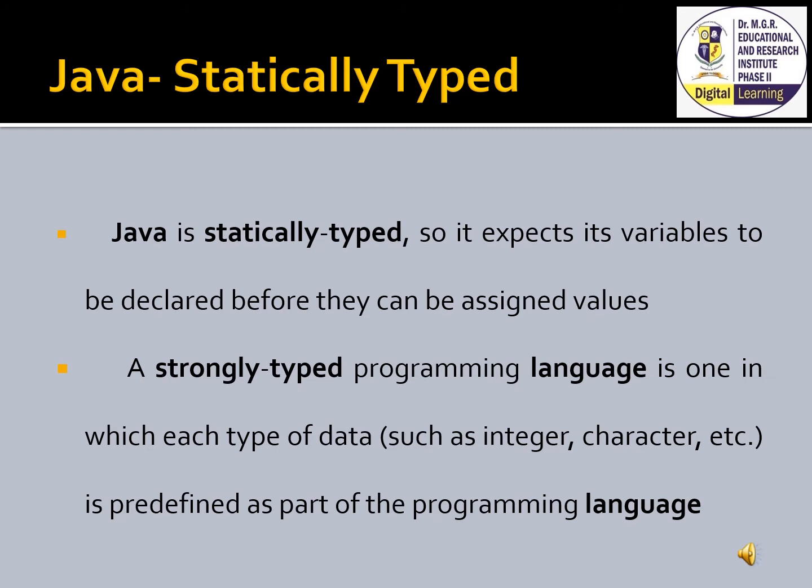What is a strongly typed programming language? A strongly typed programming language is the one in which each type of data, such as integer, character, etc., is predefined as a part of the programming language, and all the constants or variables defined for a given program must be described with one of the data types. In Java, when a variable is declared, it must be informed to the compiler what type of data the variable stores, like integer, float, double, string, etc.